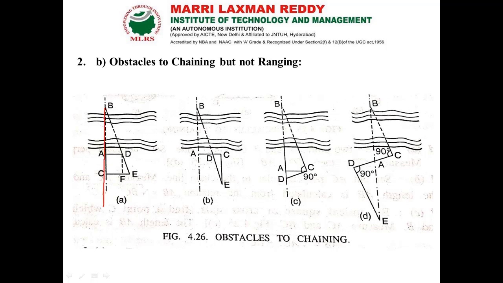We can erect or extend the line, and from that you can extend one perpendicular line D with the help of a cross staff. From D you can intersect the point B with the help of the cross staff and extend the line. Here you can make another perpendicular point so that it will bisect at point E. Here place your cross staff at point D so that it bisects the point A, and you get the perpendicular point F.